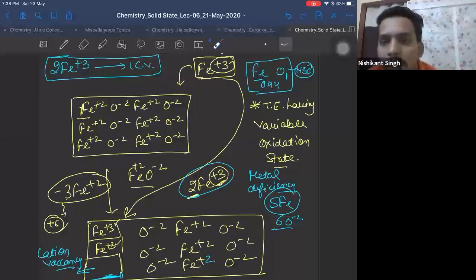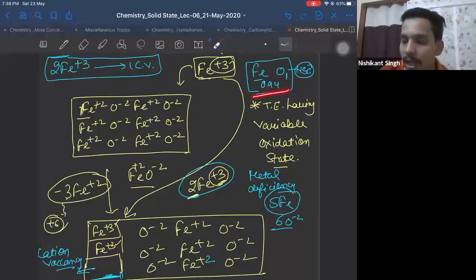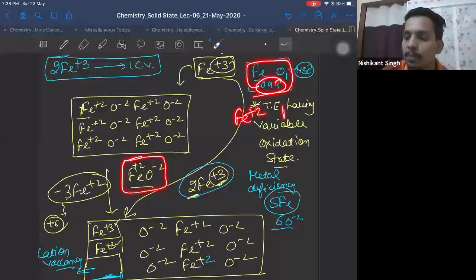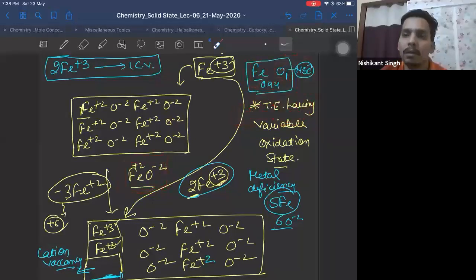No, Prashant, it does not show zero oxidation state. We are going to come to that, Prashant. Don't worry. The moment you see Fe 0.940, it is not FeO anymore. Why has it become less than 1? Because some of the Fe plus 2 has been replaced by Fe plus 3. That means this compound contains plus 2 also, and it contains plus 3 also. We have to find the average oxidation state. We can find it, and it will come out to be 2 point something. Okay?